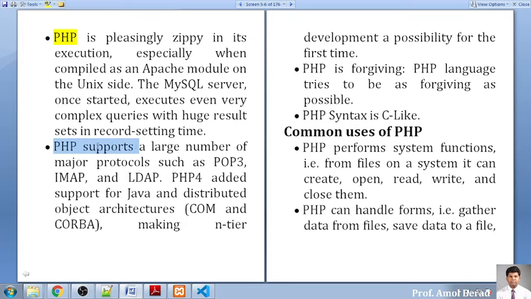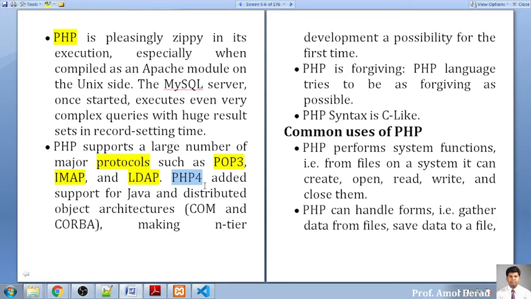Now as far as PHP support is concerned, it follows different protocols. Different protocols are supported, just like POP3, that is Post Office Protocol, because this is an email protocol. You can also use the IMAP protocol. Both protocols are helpful for sending and receiving email. Various e-commerce websites take the help of the LDAP protocol.